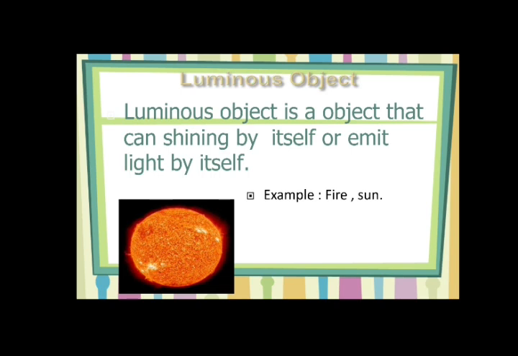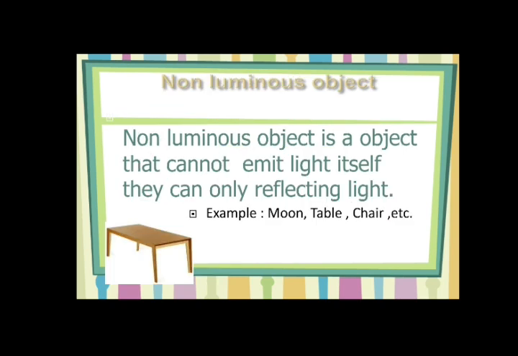These objects produce their own light, so they are all luminous objects. All the remaining objects which cannot produce their own light are classified as non-luminous objects. Your moon, table, chair, fan, everything is a non-luminous object.